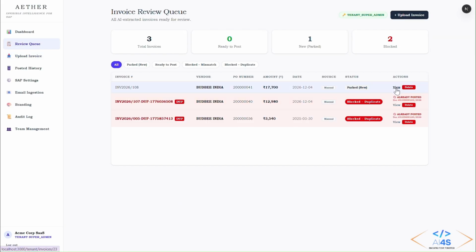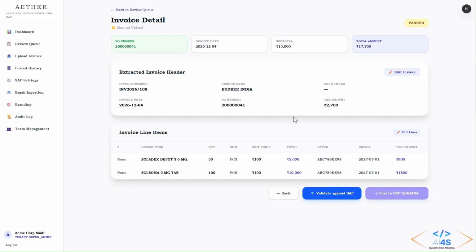As you can see, when we click on the view, it automatically identifies these details. What usually takes a human 10 minutes to type into SAP, Ether does in a second. We have effectively removed the typo from your accounts payable processes.